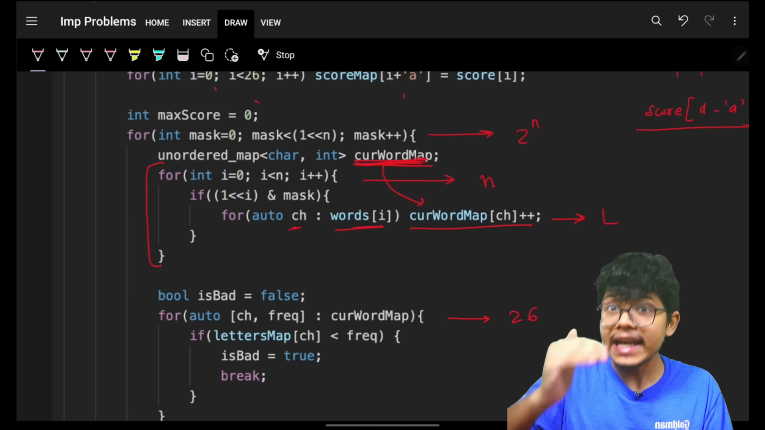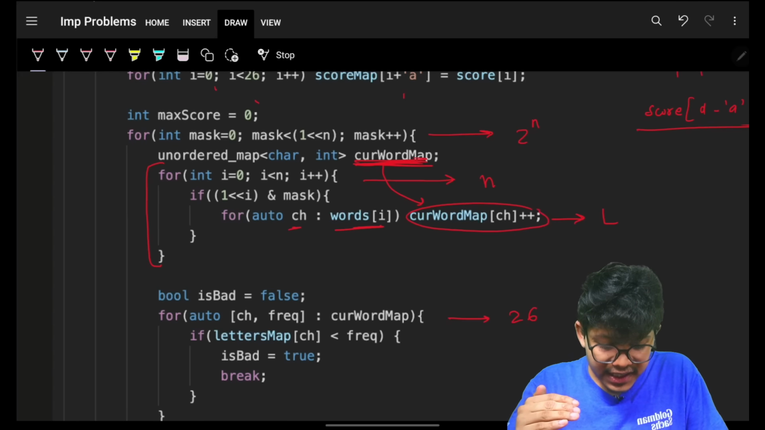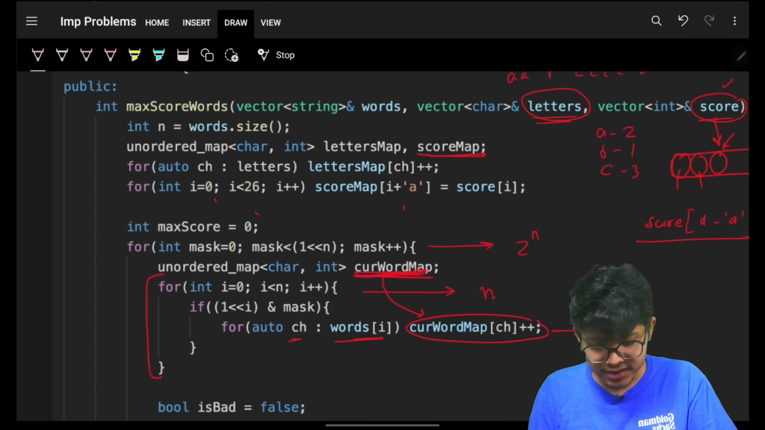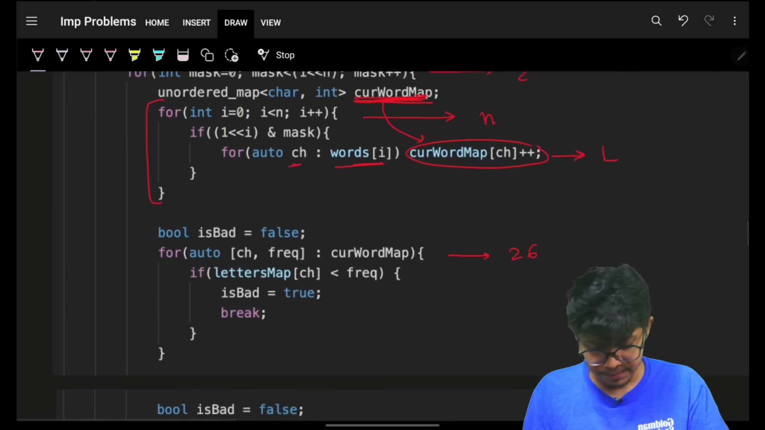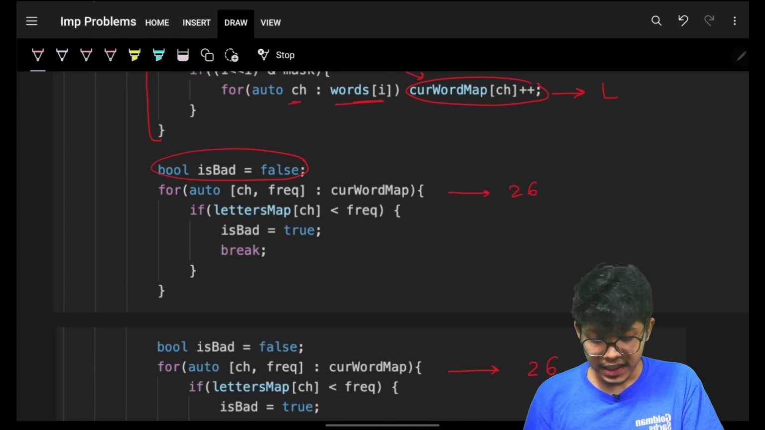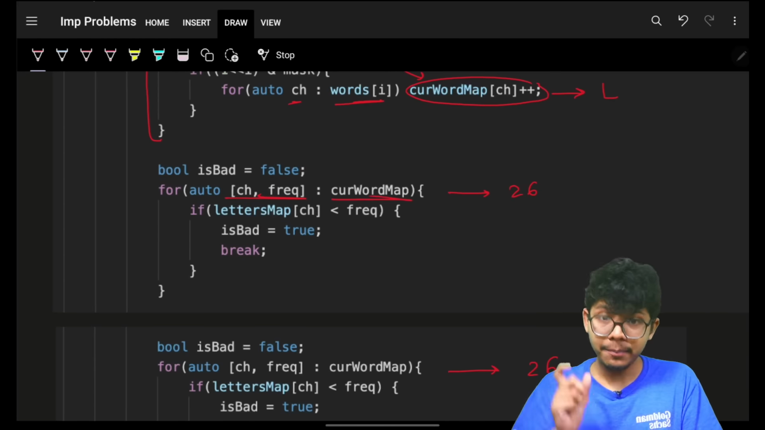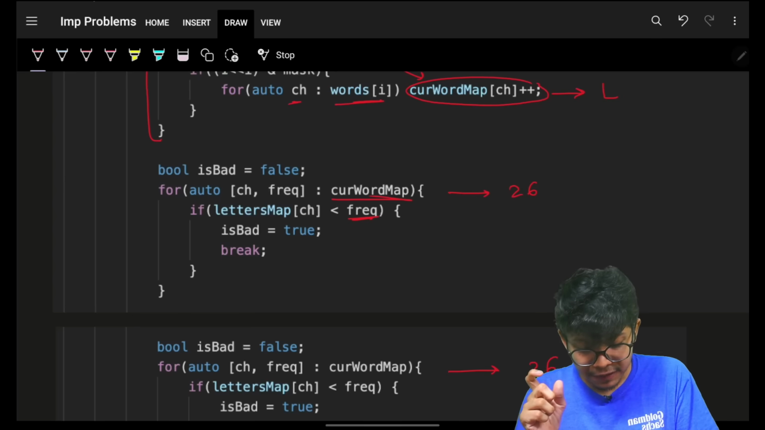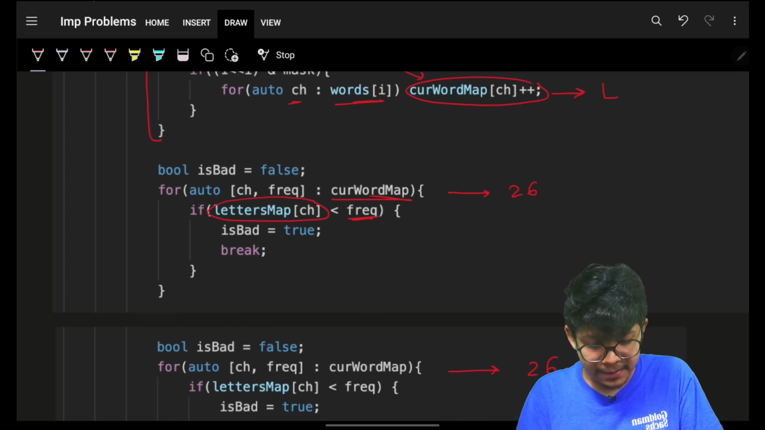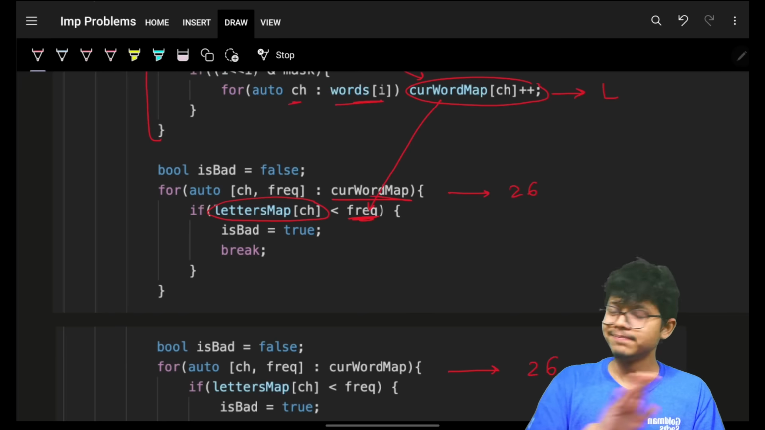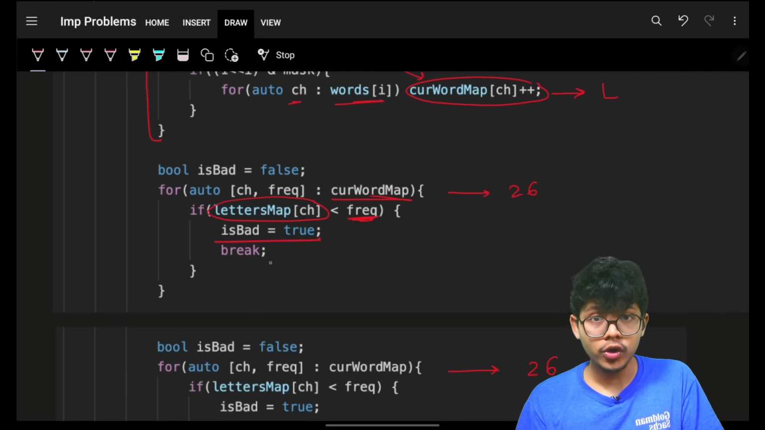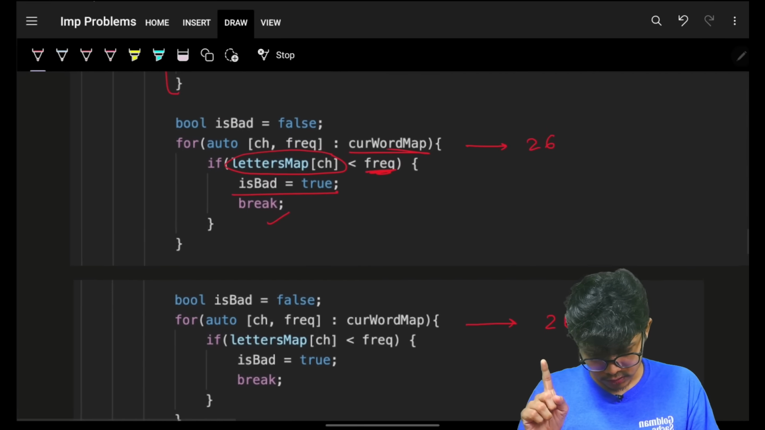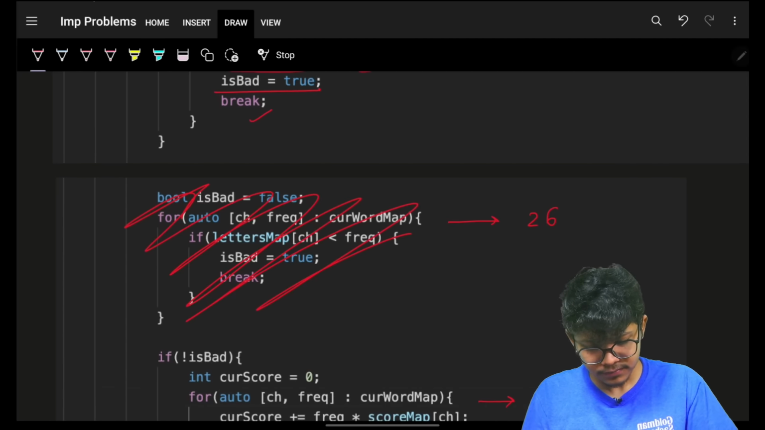Now I have to validate that the frequency in the word map should be less than or equal to my letters map, because this is the main bottleneck for me. So I will mark is bad false. I will simply iterate on my word map, current character and frequency, and make sure that if the letters map frequency is less than my current word map frequency, I'm screwed up. So I will make is bad equal to true, and I'll simply break, because it is not a good subset for me.